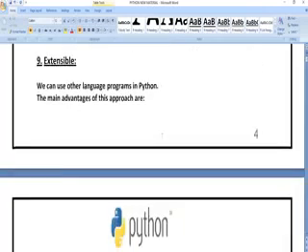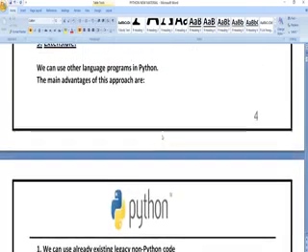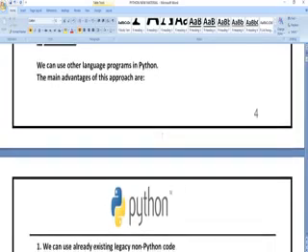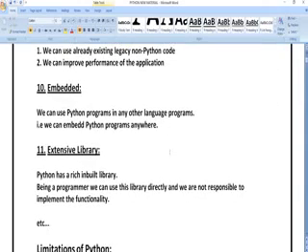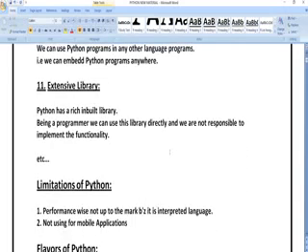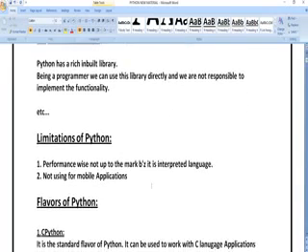So extensible means whatever the Python programming language you are learning, you can use another language in the place of Python. Embedded means in one programming language you can use another programming language. This is what an embedded mechanism is. Extensive library means whatever library files you have, you can build your library files directly by yourself, or you can download the library files, or whatever you want you can do.